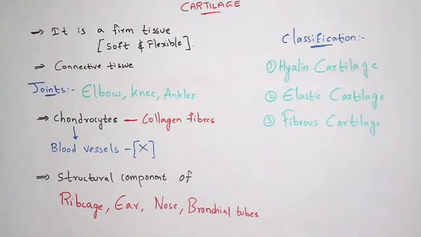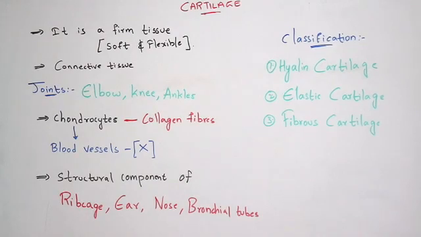So in this video I am going to explain you about cartilage. Cartilage is an important structural component in our body, and it is a firm tissue where the nature of the cartilage is soft and flexible. This cartilage is also said to be a connective tissue.